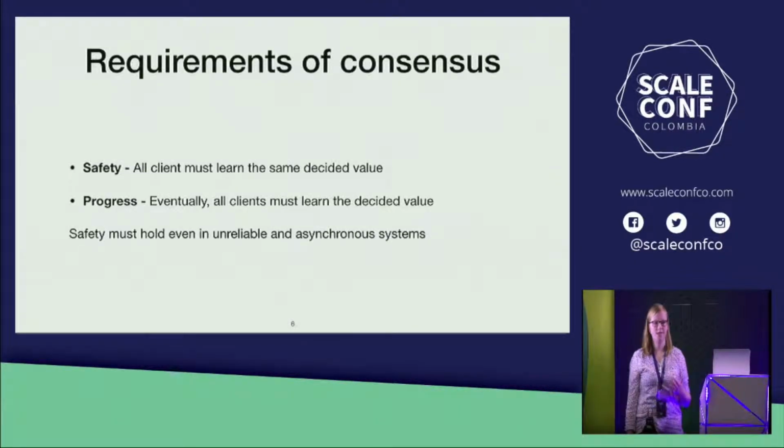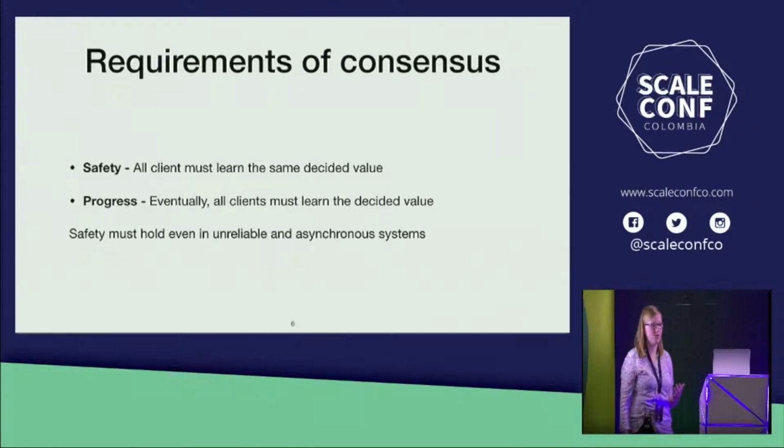What makes this seemingly simple problem, in fact very difficult, is the requirements that we have for a consensus algorithm. Firstly, we require safety. We require that all clients learn the same decided value. What makes this difficult is the fact that we require this even if the system is unreliable. So if our servers fail, if our clients fail. And we require this if our system is asynchronous. So we can't assume that our clocks are synchronized, we can't assume a bound on how long it takes for a message to be delivered, or even if that message is in fact delivered.